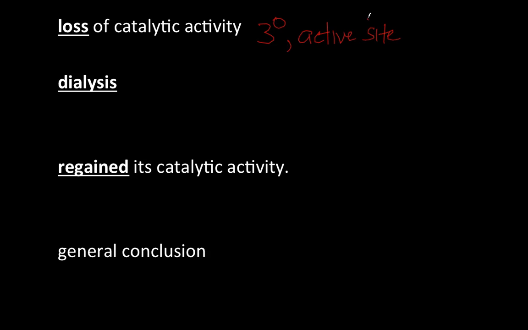Now here's the next thing, dialysis. Dialysis is not a chemical as some people will suggest. It's a process, a separation method that we can use to separate proteins. In this case we're going to be separating the denaturants from the protein. There are a few things that we need to point out. The dialysis tubing itself is semi-permeable.